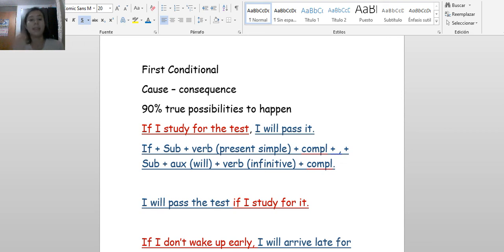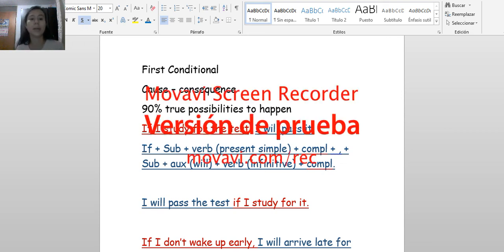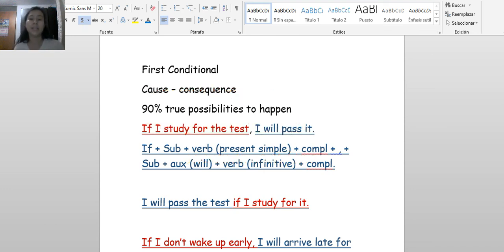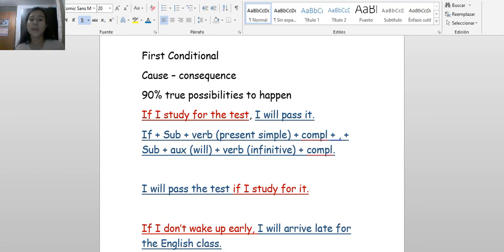In the next class we will meet in a live session to continue working on our book and to complete and complement this explanation, girls. So please, I hope that you watch this video completely. If you have questions, take notes in your notebooks or on a piece of paper so that next class we can solve those questions.